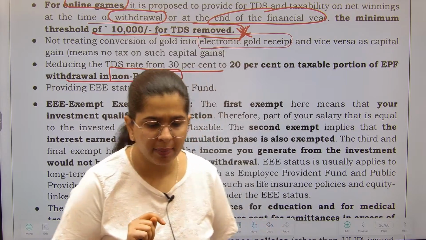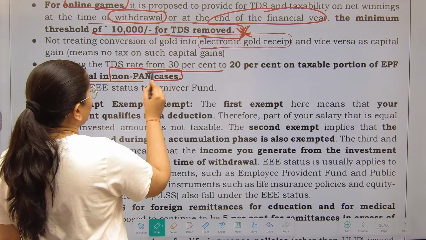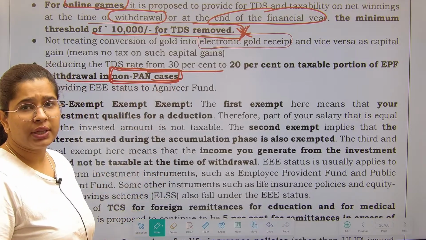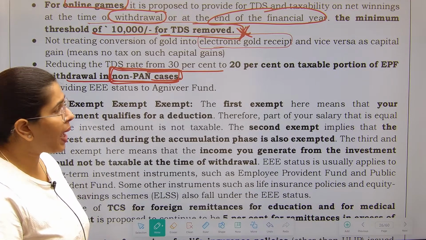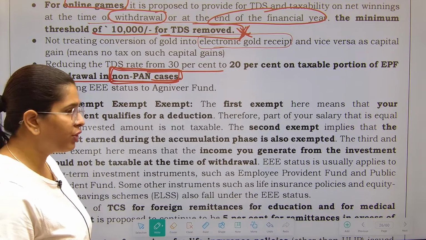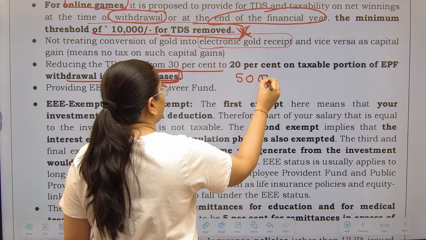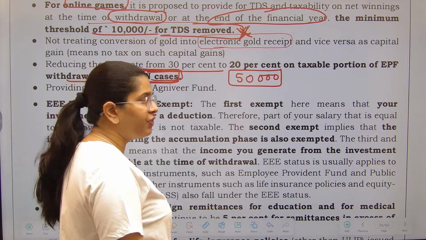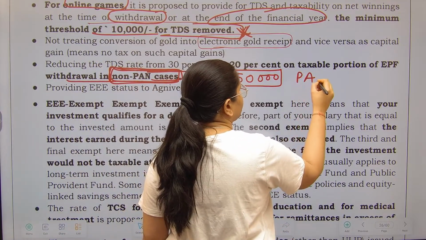Now, what we are talking about over here, please pay attention. There are some people who might not furnish their PAN. So in case you are not furnishing your PAN account number, then for the provident fund withdrawal, two conditions are there: you are withdrawing in excess of 50,000 and you are not furnishing your PAN number.